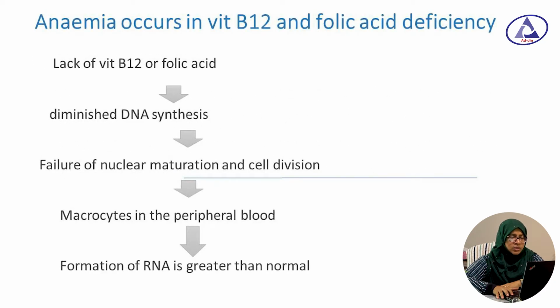Now let us see how this anemia occurs in a flow chart. Lack of vitamin B12 and folic acid causes diminished DNA synthesis, and for that, failure of nuclear maturation and cell division. So macrocytes appear in the peripheral blood, and formation of RNA is greater than normal.